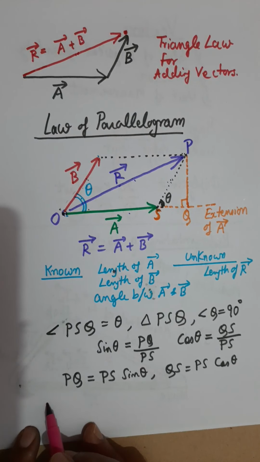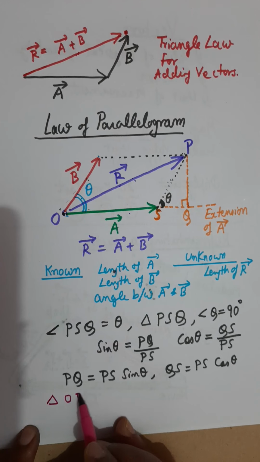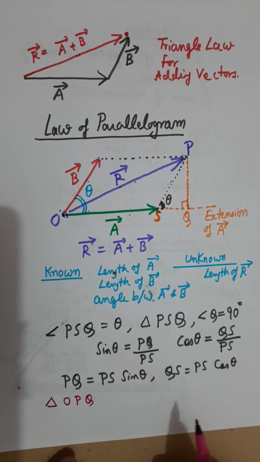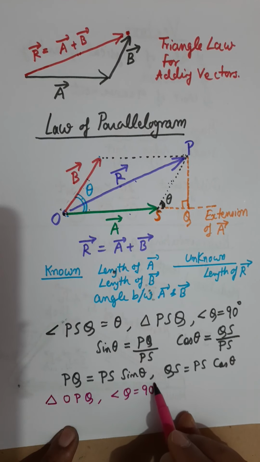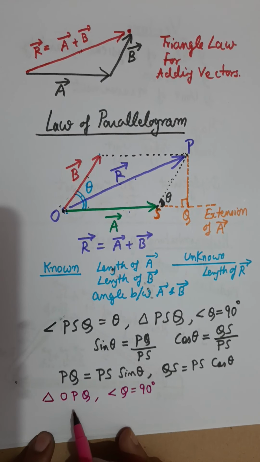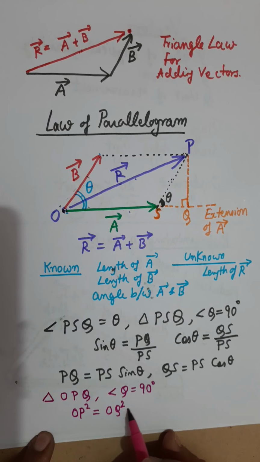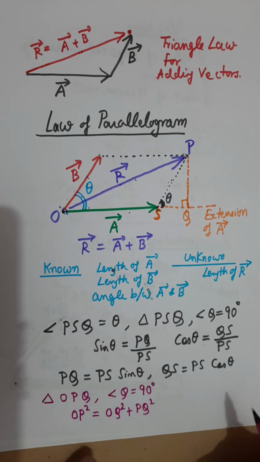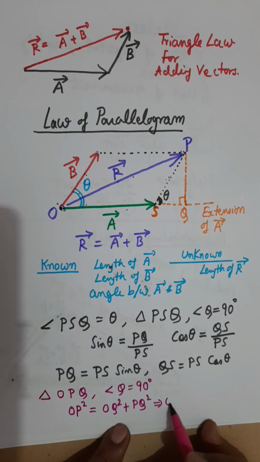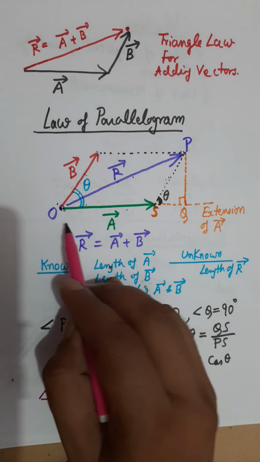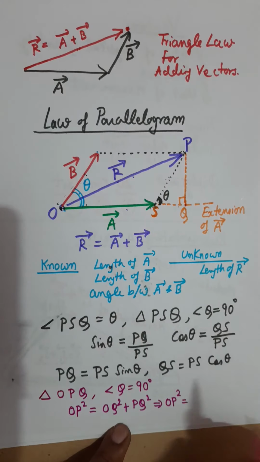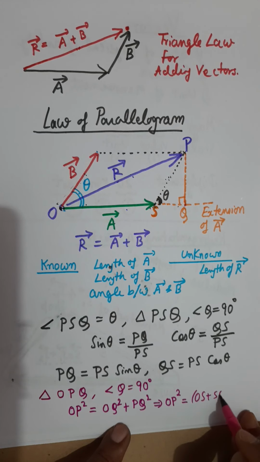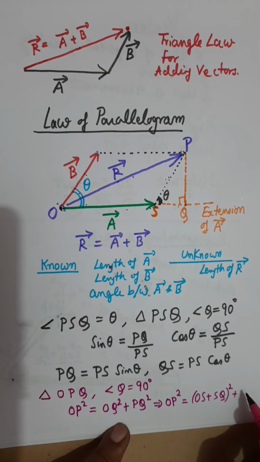Now I will use another triangle, triangle OPQ, in which angle Q is again 90 degrees. So I will use the Pythagoras theorem, and I can write that OP square equals OQ square plus PQ square. It implies OP square is equal to, now length OQ can be written as OS plus SQ, so we write (OS plus SQ) whole square plus PQ square.